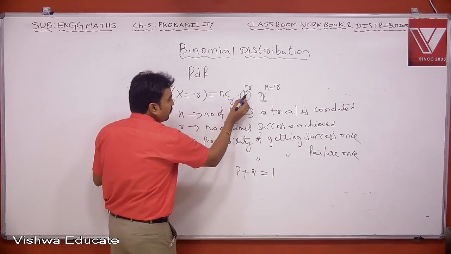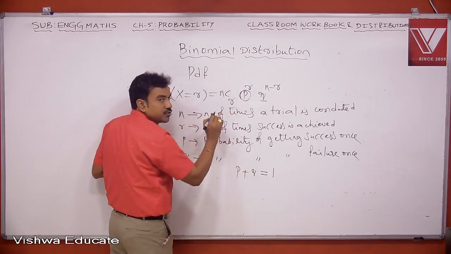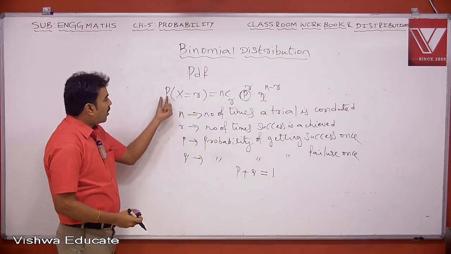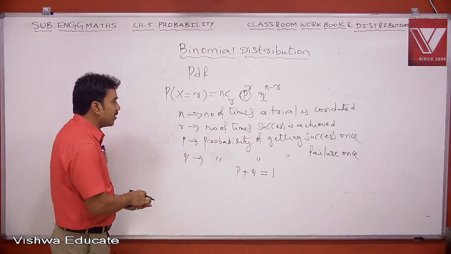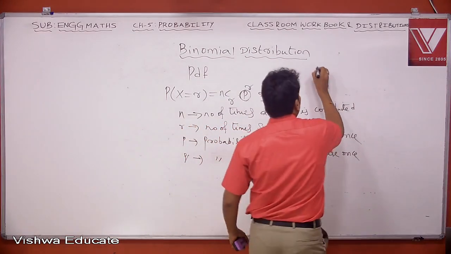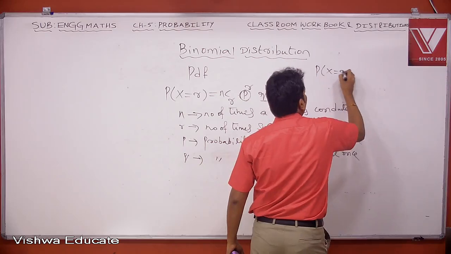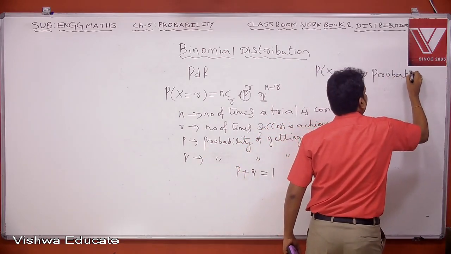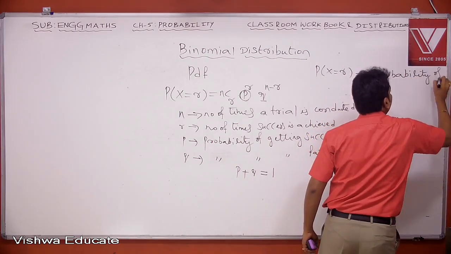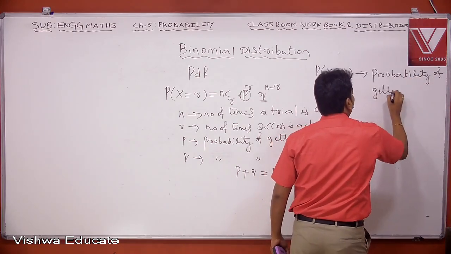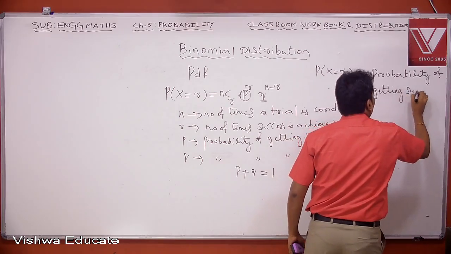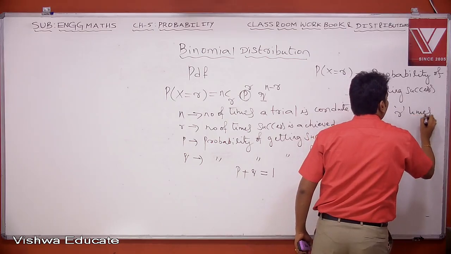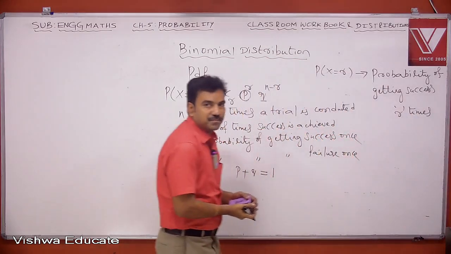Now therefore you can see we were getting success r times. That means we were getting failure n minus r times. Now what is this capital P of x equal to r? This P of x equal to r represents probability of getting success r times when a trial is conducted n times.